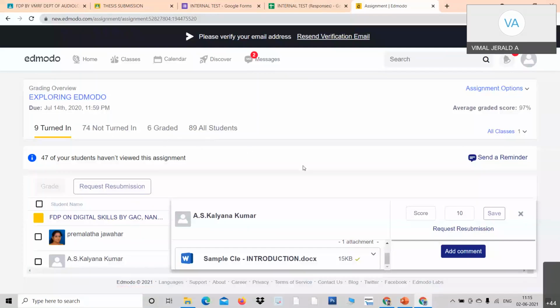Have you got it? Evaluation of assignment process, so that we move on to test creation. Have you got evaluation of assignment? Any clarification with regard to evaluation of assignments? Professors, have you got any clarification? No clarifications? Shall I move on? Okay, now I shall move on, dear professors.